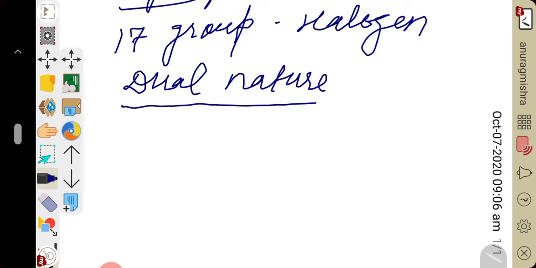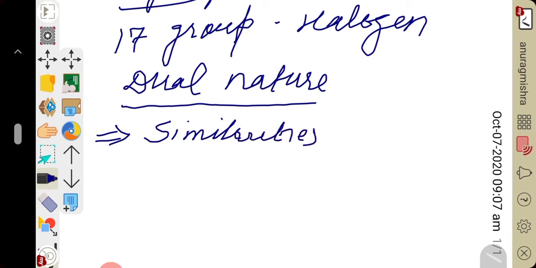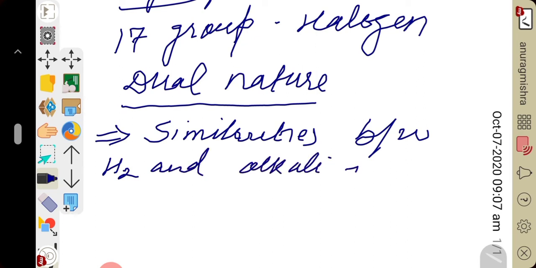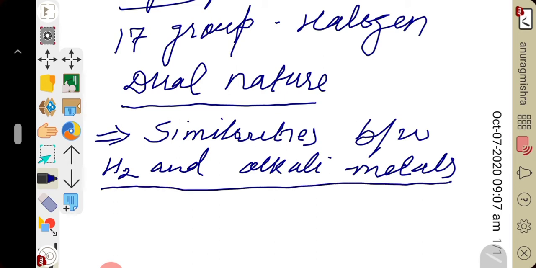We will start with the similarities between hydrogen and alkali metals. We will compare the properties of hydrogen with alkali metals as well as halogens. First of all, let us see the similarities between hydrogen and alkali metals. First of all we will look at electronic configuration.